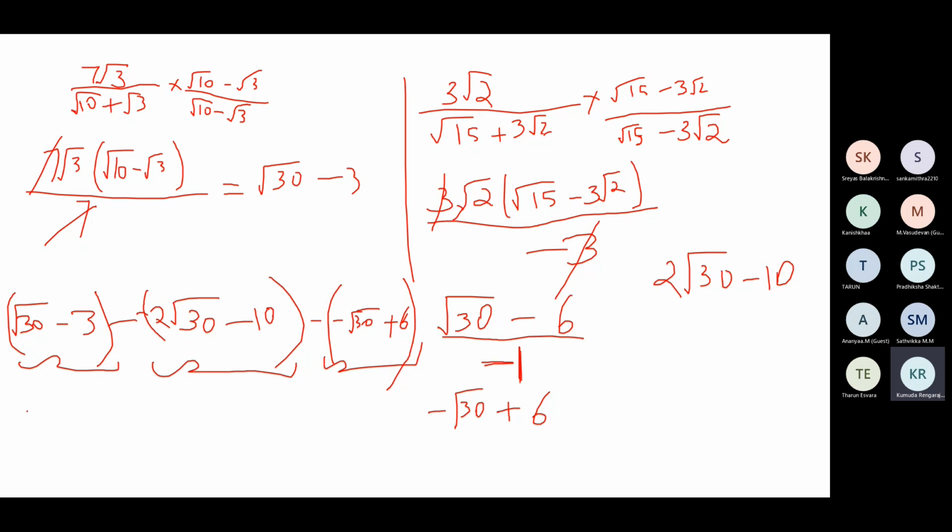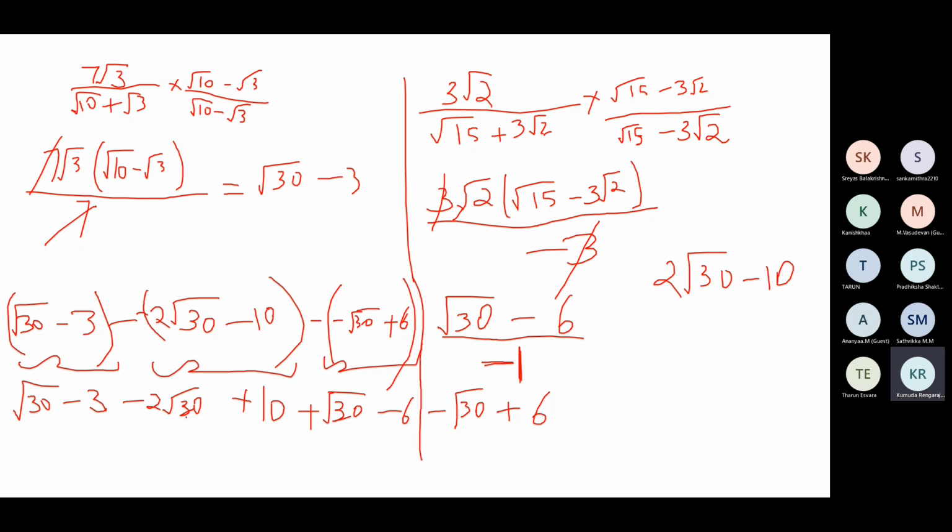So now it becomes root 30 minus 3 minus 2 root 30 plus 10 plus root 30 minus 6.